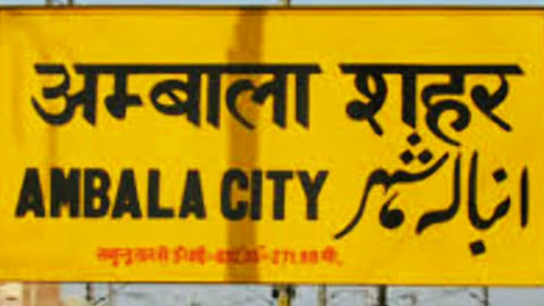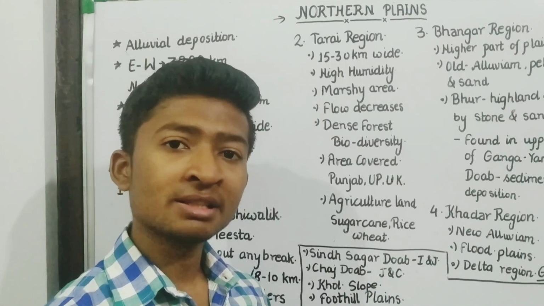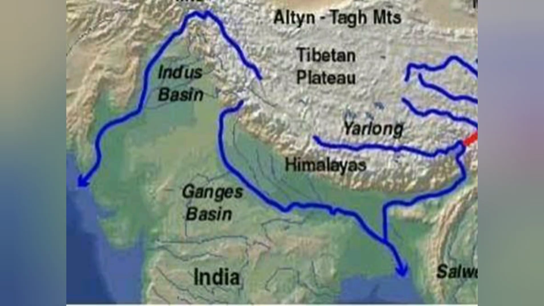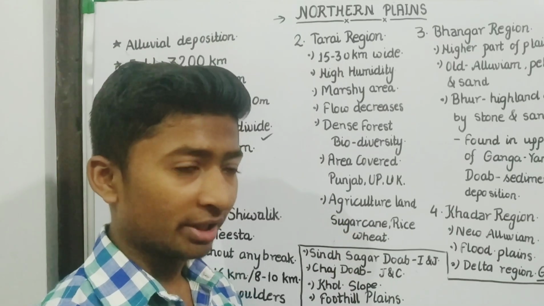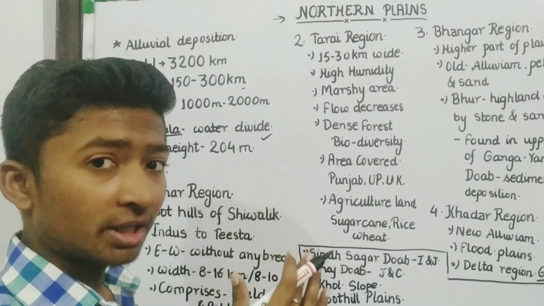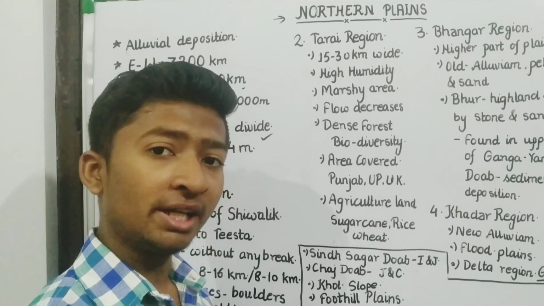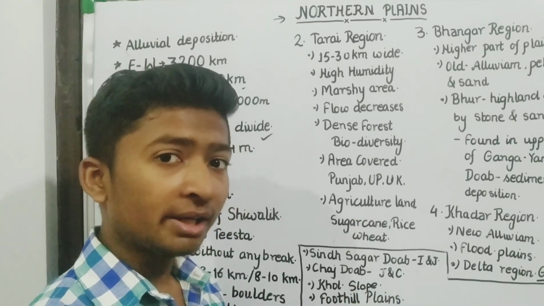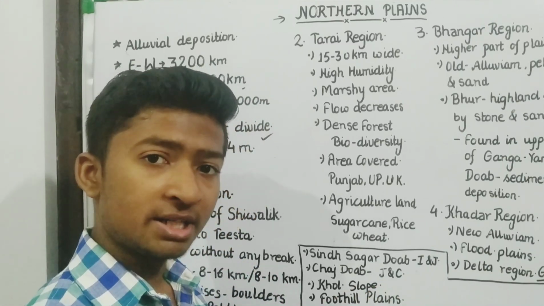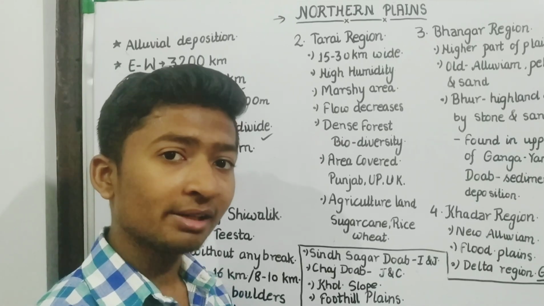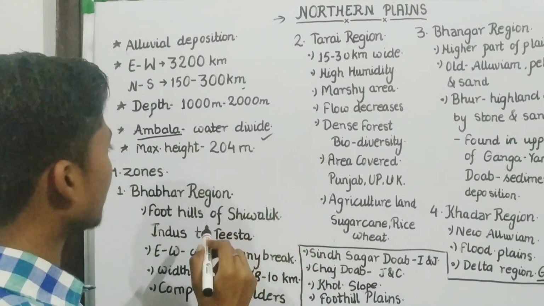Ambala is also known as the water divide. Why water divide? Because the river Indus, Ganga, and Brahmaputra are the major basins in our Indian subcontinent. Ambala is known as the water divide because the rivers flowing in the eastern part of Ambala drain their water in the Bay of Bengal, but the rivers flowing in the western part of Ambala drain their water in the Arabian Sea. That's why this city is also known as the water divide.